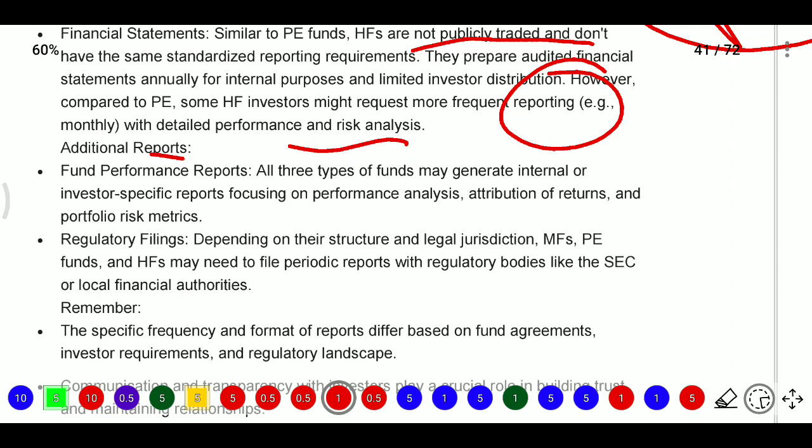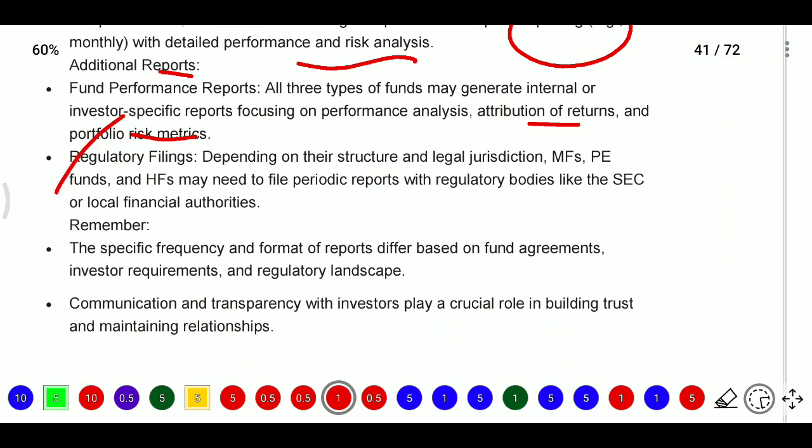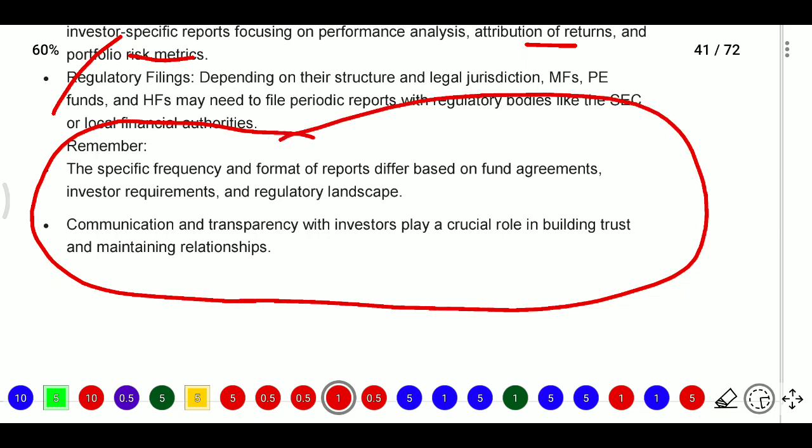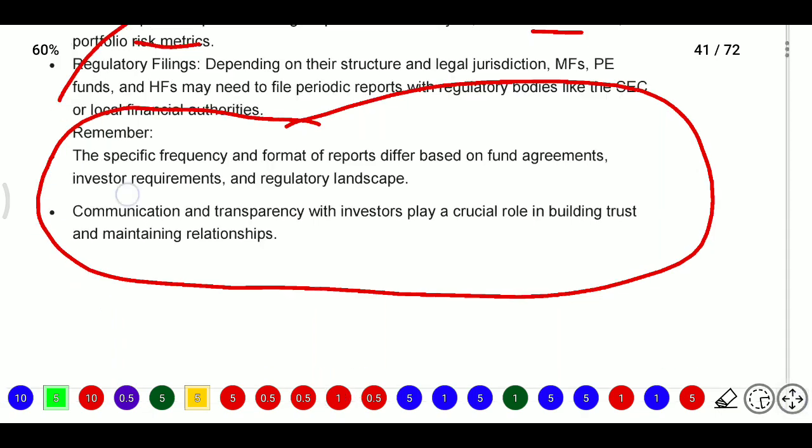All three types of funds may generate internal or investor-specific reports focusing on performance analysis, attribution of returns, and portfolio risk metrics. Regulatory filings depend on their jurisdiction and legal structure: mutual funds, private equity or hedge funds may need to file periodic reports with regulatory bodies like the Securities and Exchange Commission or local financial authorities. The specific sequence and formats of reports differ based on the fund agreement, investor requirements, and regulatory landscape. So yeah, they will provide them.